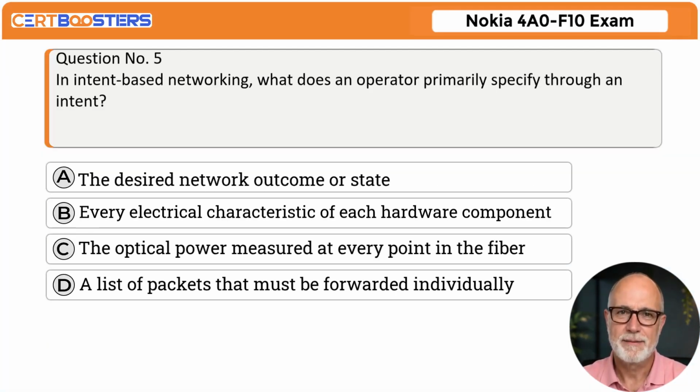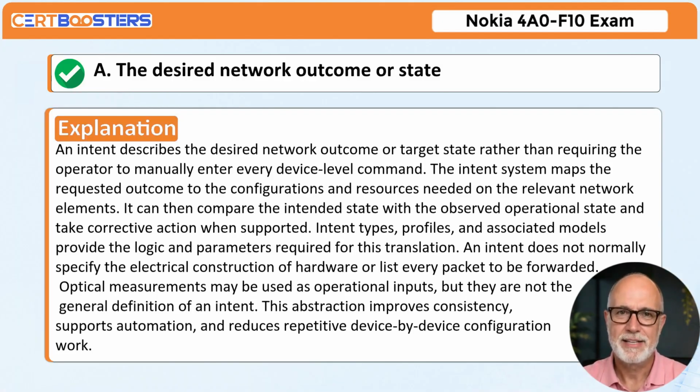Question number 5. In intent-based networking, what does an operator primarily specify through an intent? A. The desired network outcome or state. B. Every electrical characteristic of each hardware component. C. The optical power measured at every point in the fiber. D. A list of packets that must be forwarded individually. Correct answer: A. The desired network outcome or state.